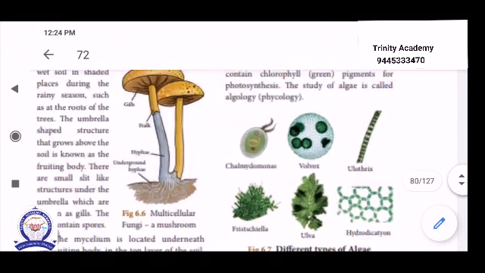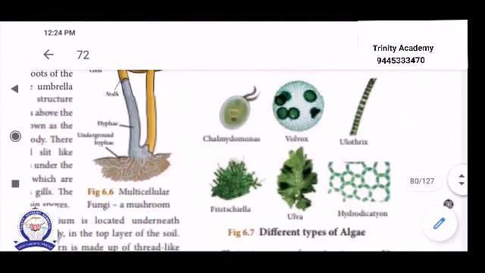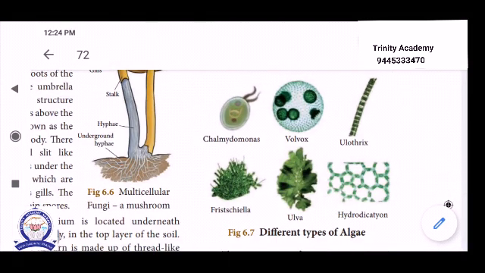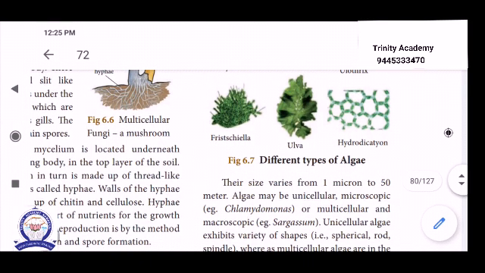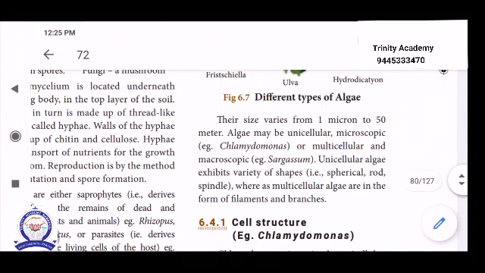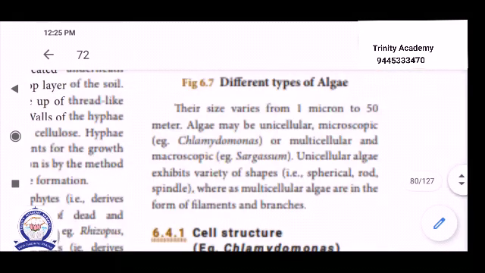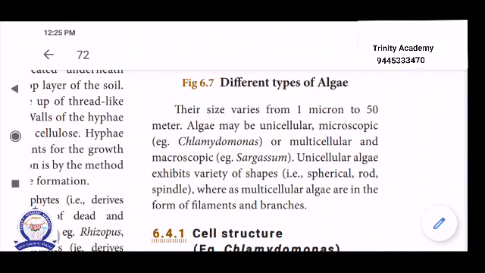See the picture, these are all examples of algae. See the first one: Chlamydomonas, Volvox and Ulothrix are unicellular. Then Fritillaria, one of the multicellular algae, Ulva, then Hydrodictyon, these are macroscopic organisms. See below, their size varies from 1 micron to 50 meters. The size of algae is a minimum of 1 micron and a maximum of 50 meters.